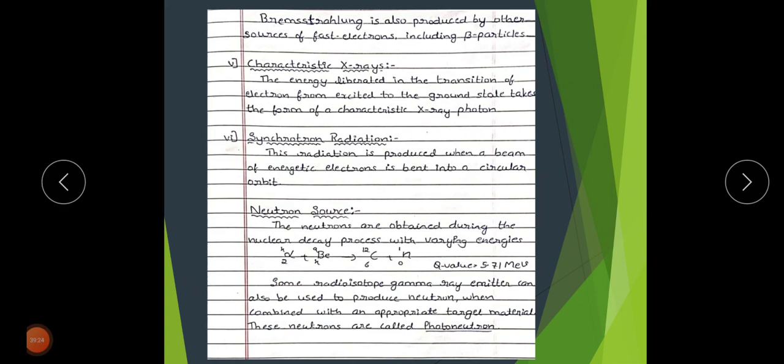Because in most accelerators the particles' trajectories are bent by magnetic fields, synchrotron radiation is also called magneto-Bremsstrahlung.